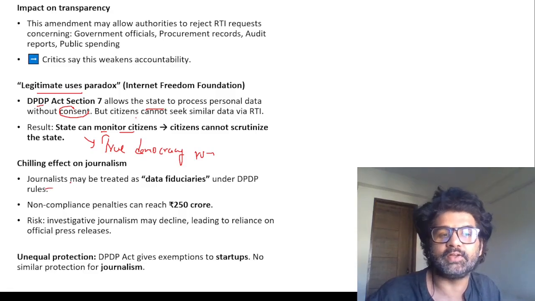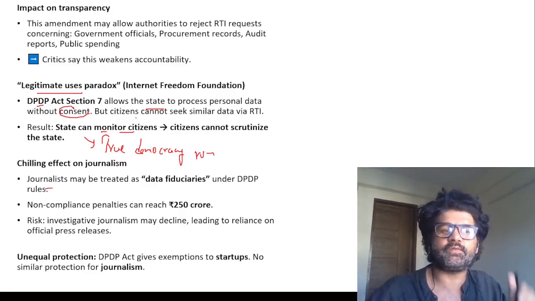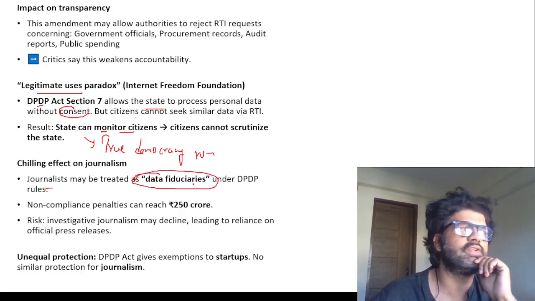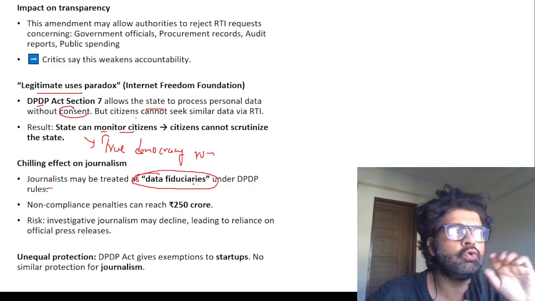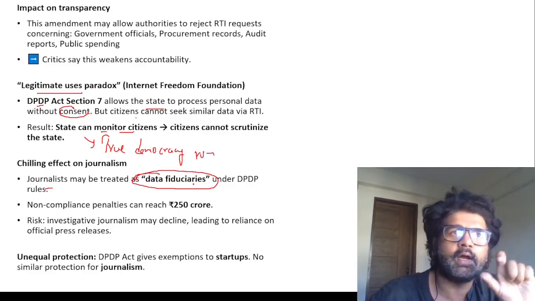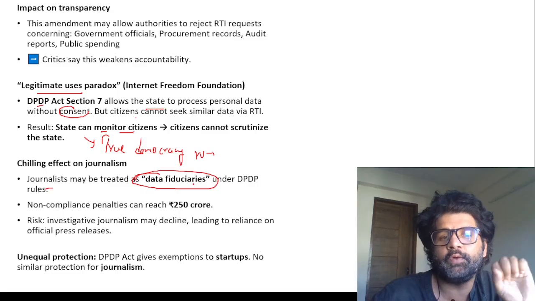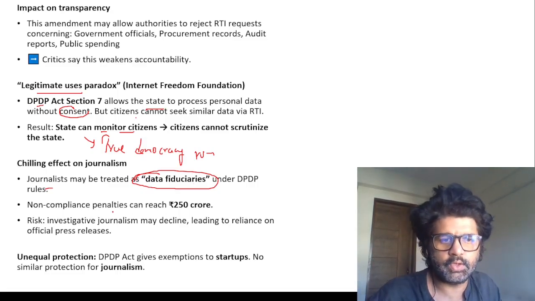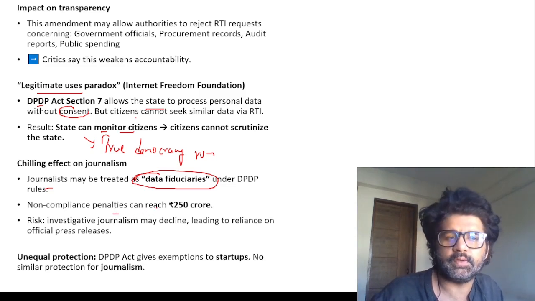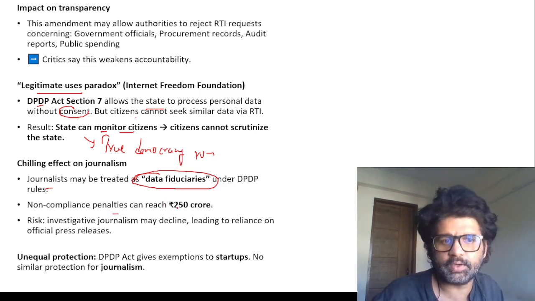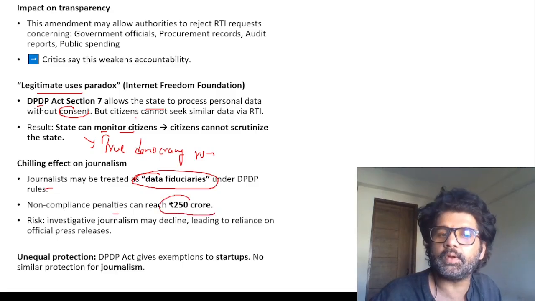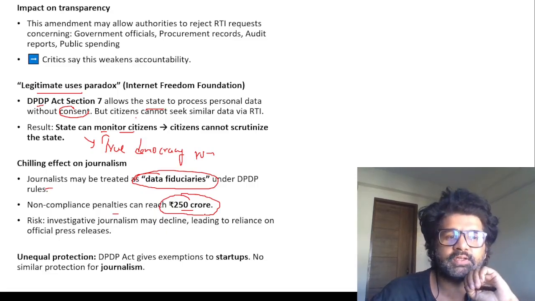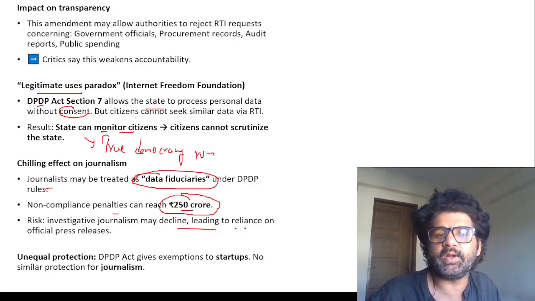And then journalists. To cut the feathers of journalists, what they have done is say that journalists are data fiduciaries. Who are data fiduciaries? Let's say my data is with Facebook. How to use those data, where to process those data, that will be decided by Facebook, Instagram. They are data fiduciaries. Now journalists are also treated as data fiduciaries. If they don't comply with government rules, and if they use data not in the way the government wanted them to use, they can get fined as much as 250 crore. So now investigative journalism will suffer. Investigative journalism may decline, leading to reliance.